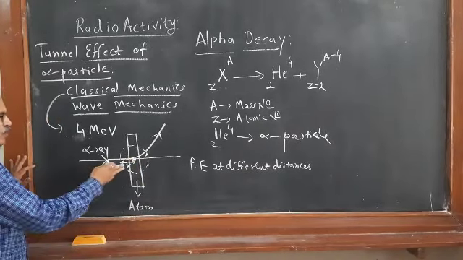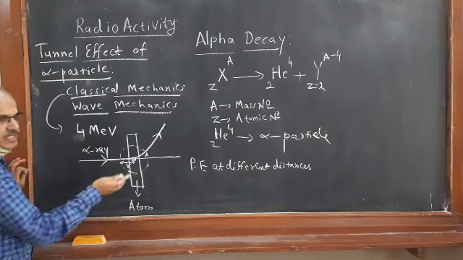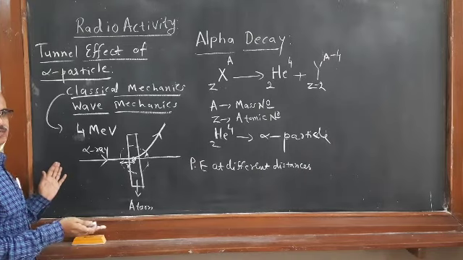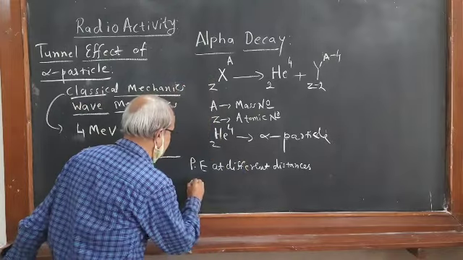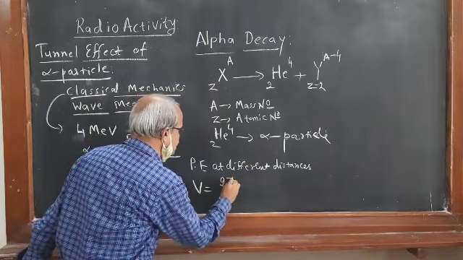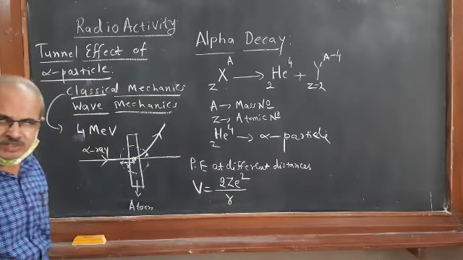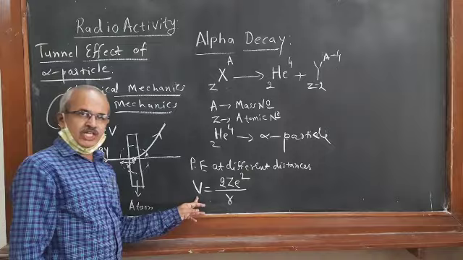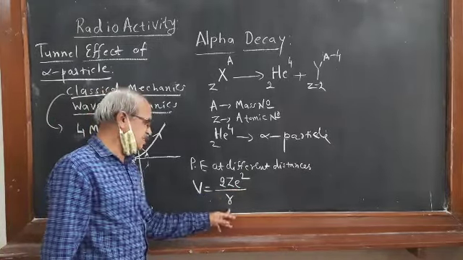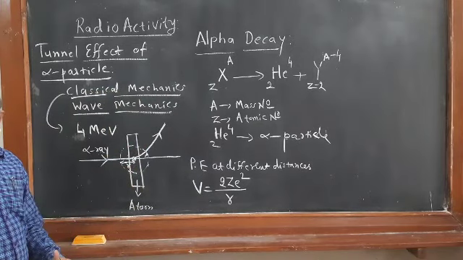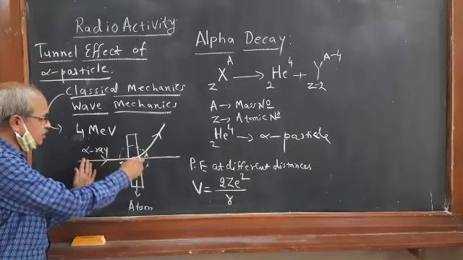As the alpha particle approaches the nucleus, r decreases and the potential energy increases. So we can write V as 2Ze squared divided by r. Here V is the potential energy, Z is the atomic number, e is the elementary charge, and r is the distance. The nucleus as a whole is spherical in shape.